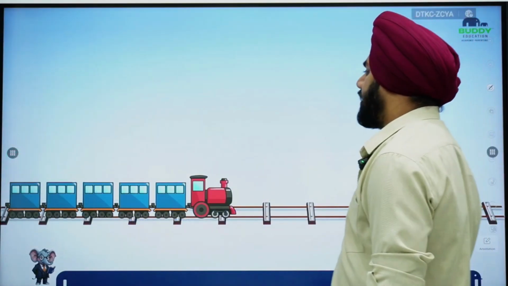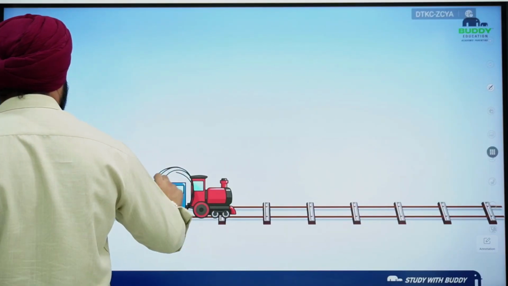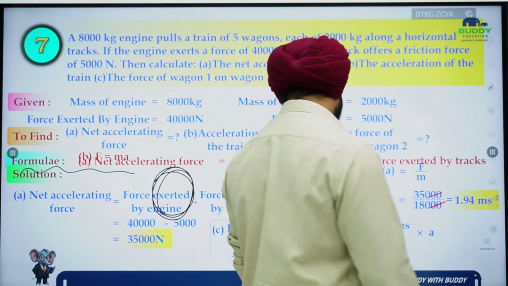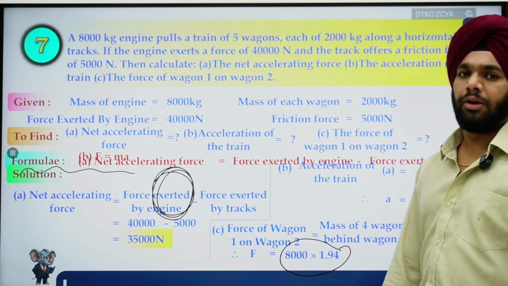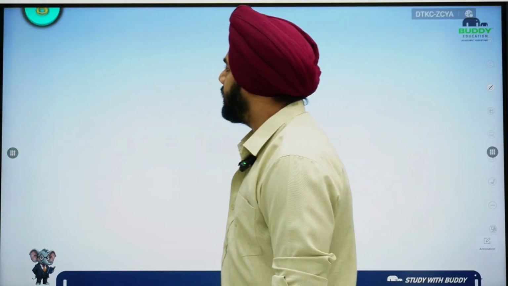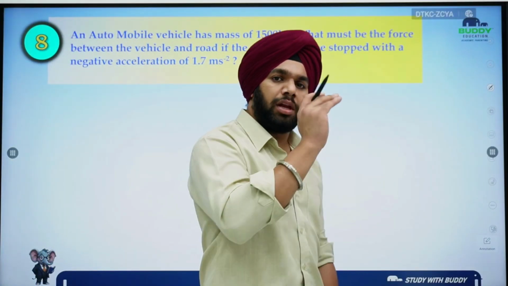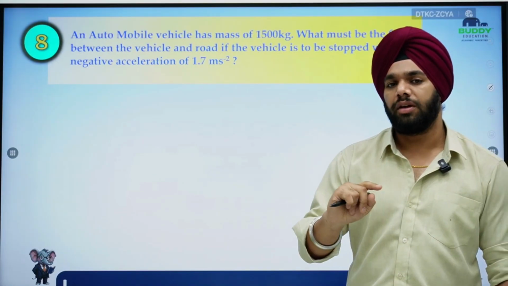So simply we can write it down. See, wagon 1 is experiencing the force due to 4 other wagons, right? So it is simply 8,000 into 1.94, and you will get the net force on wagon 1 due to wagons 2, 3, 4, 5, because there are 4 wagons connected to the first one.